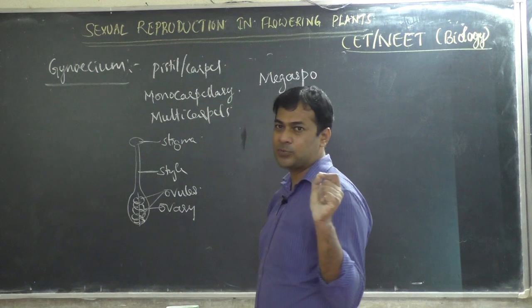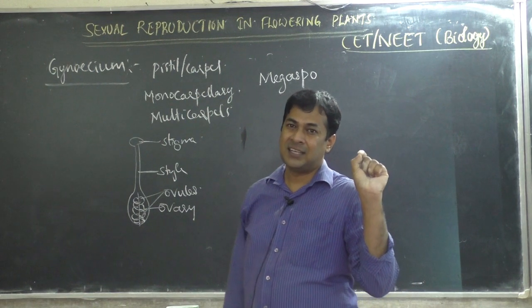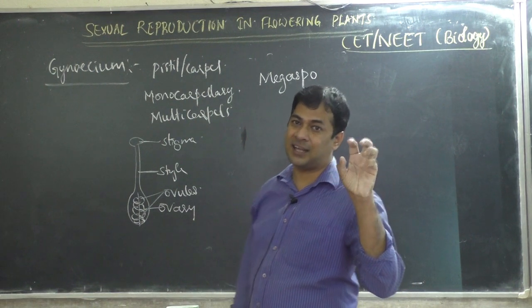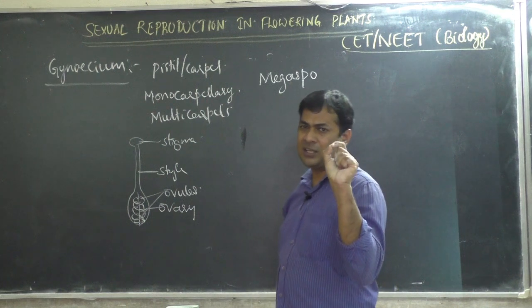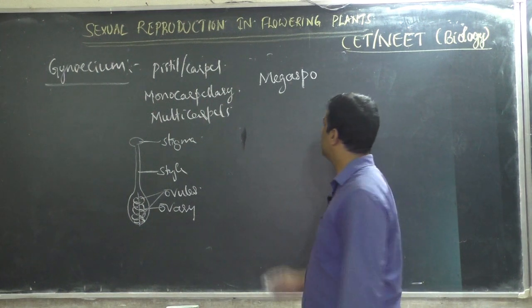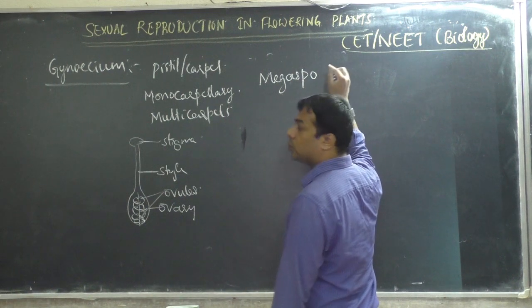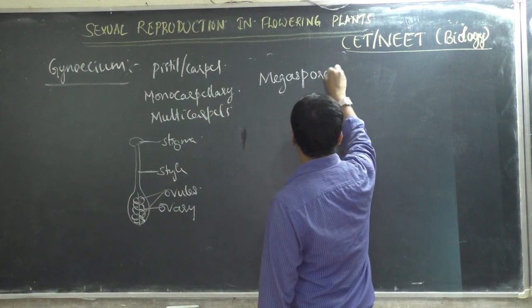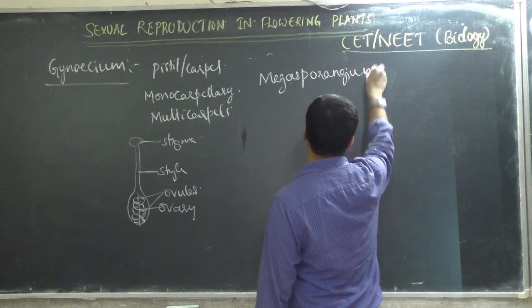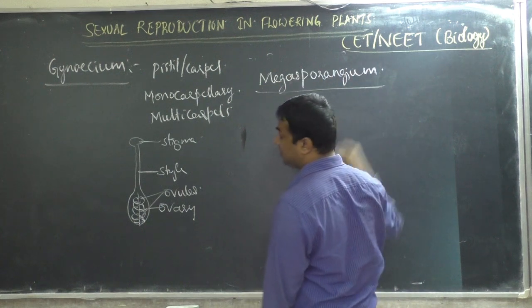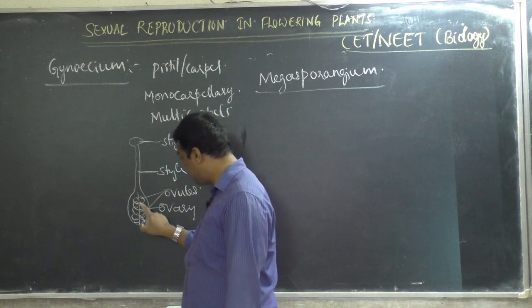Pollen grains are called microspores because they are very small in size. Compared to pollen grain, the egg is large, not this big, very small, but compared to pollen grain it is big. So it is called megaspore. Mega means big, or macrospore, both are same. Sporangium means bag-like structure which contains spores. Which are those? That is these ovules.